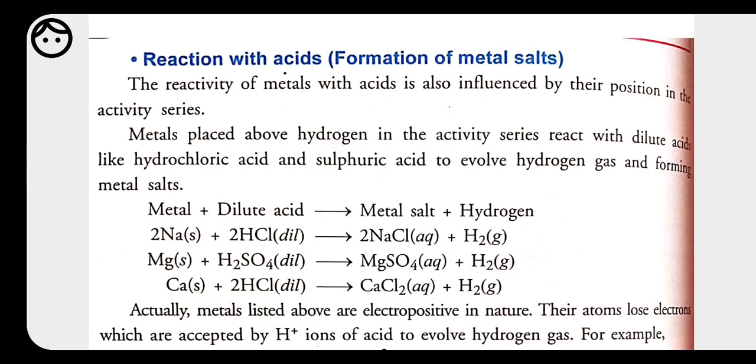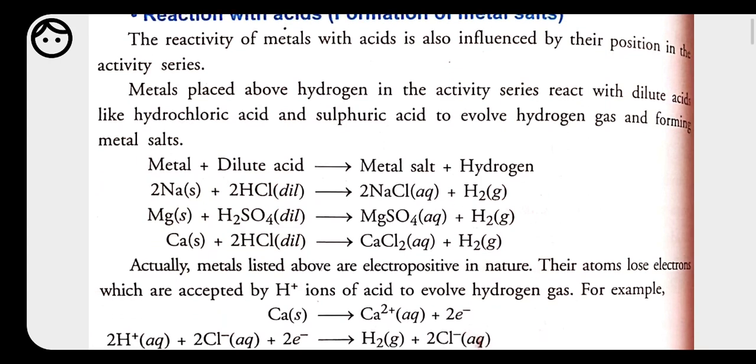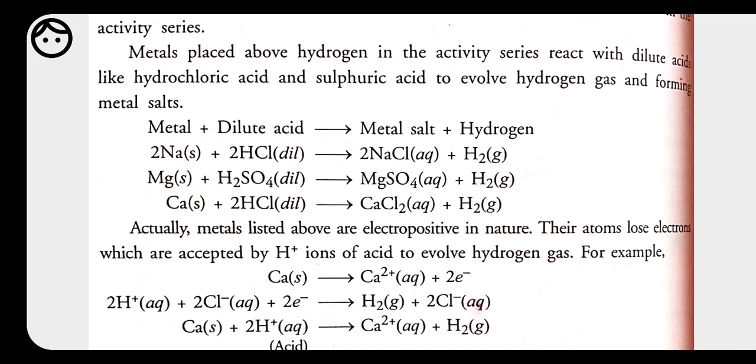One more reaction here is calcium. When we put calcium into hydrochloric acid, again calcium is able to replace hydrogen and take its place, and formation of calcium chloride plus hydrogen gas takes place. So if the metal has the ability to displace hydrogen, and if it is present above hydrogen, then it can displace it and formation of salt takes place.